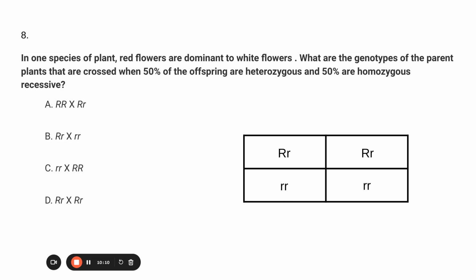Or if I wanted to, and you're going to have scratch paper and all the time in the world, you could work out each of the 4 different Punnett squares and figure out which one would give you the same result. But what we're dealing with here is going to be B. So one parent is big R, little r, and the other parent is 2 little r's.